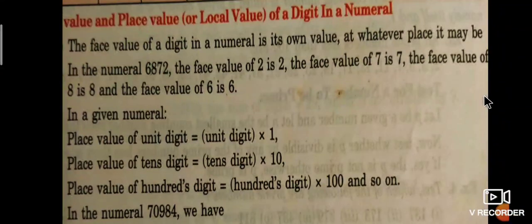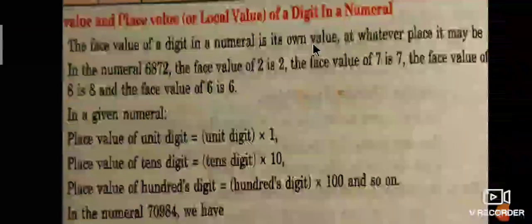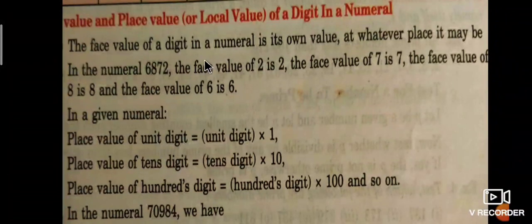Next one is the face value and place value or local value of digits in a numeral. What is the face value? Remember, students, what is the difference between face value and place value? The face value of a digit in a numeral is its own value. It does not change every time. The face value of a digit in a numeral is its own value, at every place it may be.